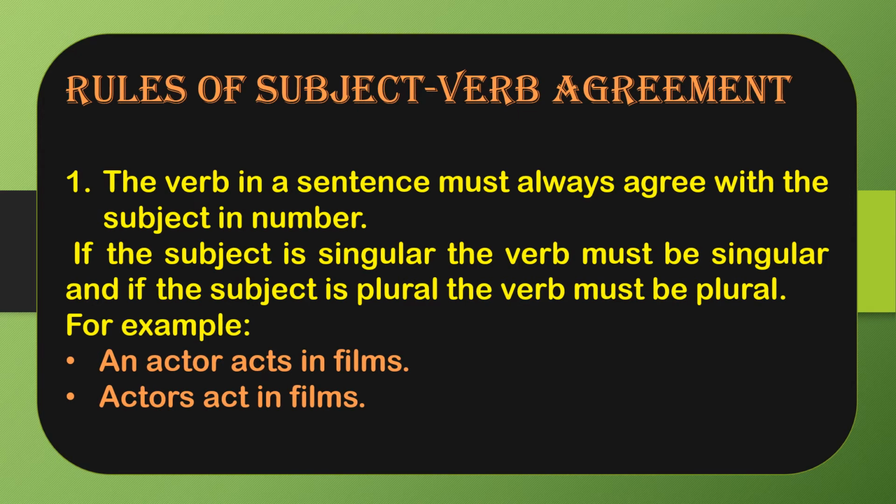First is, an actor acts in films. So, as in the first sentence, we are talking about an actor. An actor means one actor, right? So, we will use the verb acts, not act. Okay. So, acts is a singular verb and act is a plural verb. Okay? So, whenever we use a singular verb, it always carries an s or es after it. Okay. So, an actor acts in films.